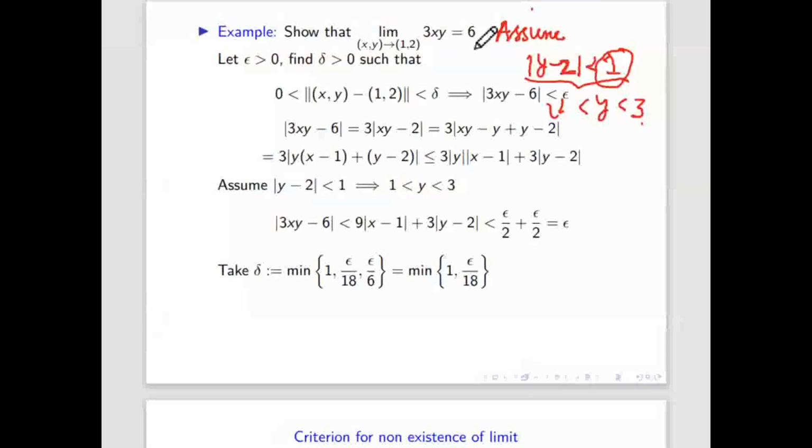Also suppose it is in 0 by 0 form or infinite by infinite. Then you have to guess what will be the limit. There is no other option. If the limit exists, you cannot just say that it is that one. You have to do it by using that definition.